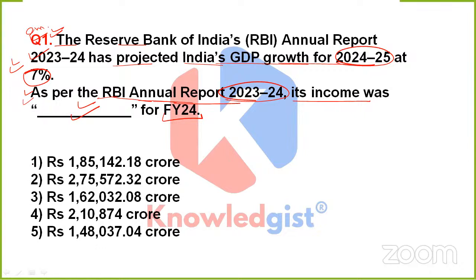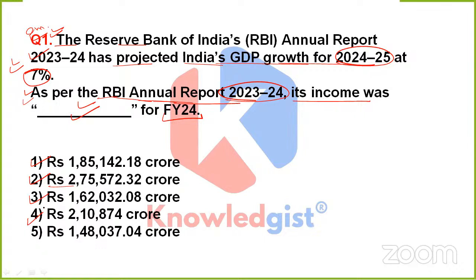Option 1 is rupees 1,85,142.18 crores. Option 2 is rupees 2,75,572.32 crore. Option 3 is rupees 1,62,032.08 crores.